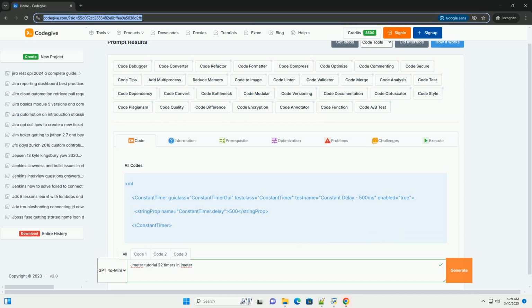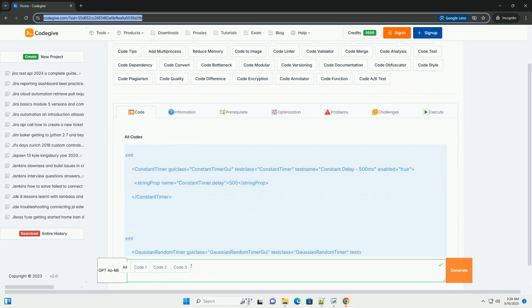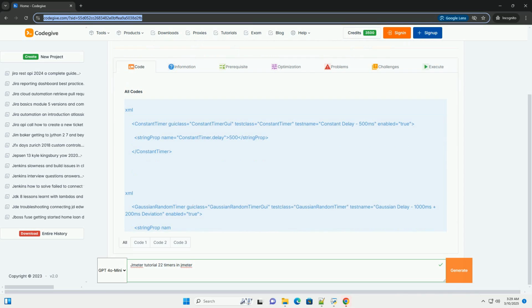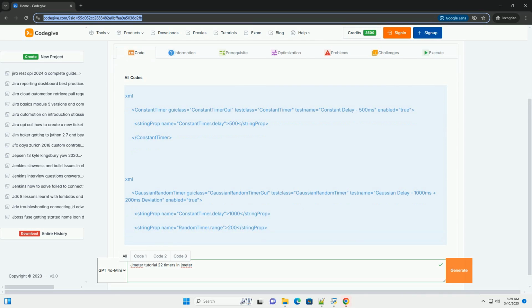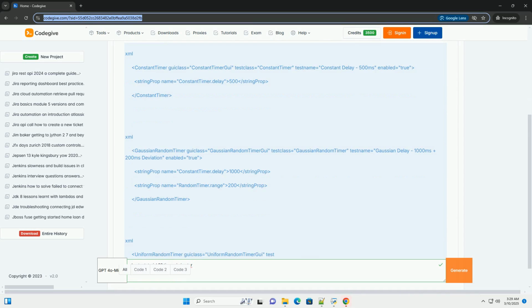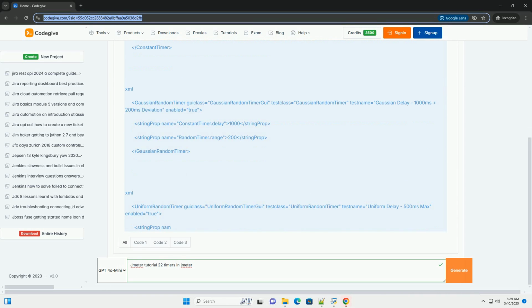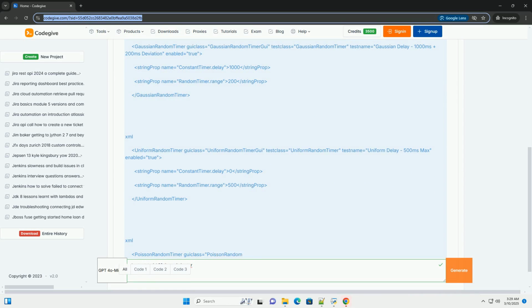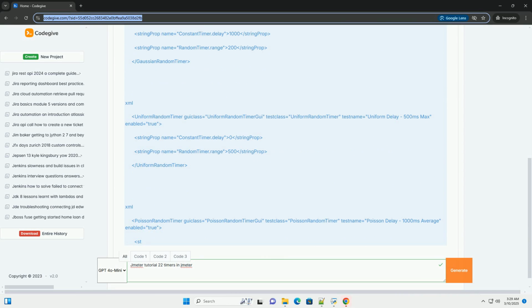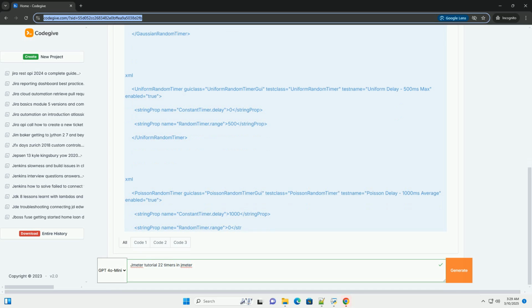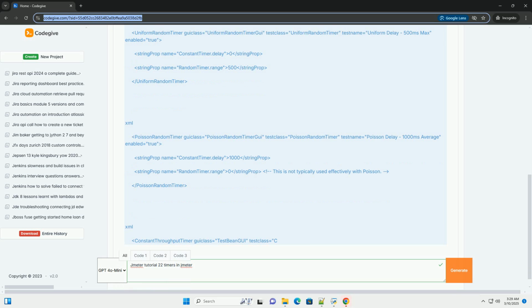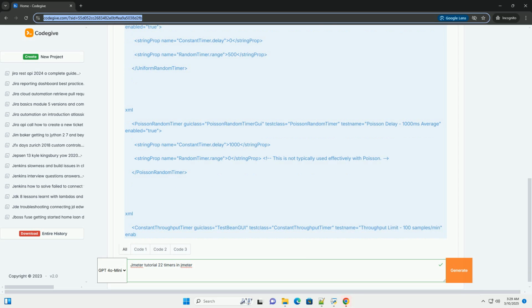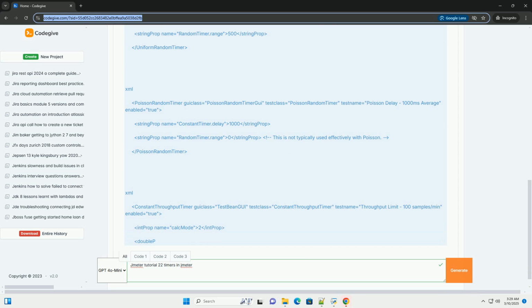JMeter Tutorial 22, Mastering Timers for Realistic Load Simulation. In the world of load testing, simply bombarding a server with requests isn't always the most effective strategy. Real users don't fire requests at a constant, unrelenting pace. They pause to read content, think, and interact with elements on the page. That's where timers in JMeter come into play.